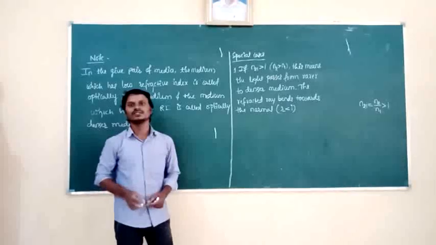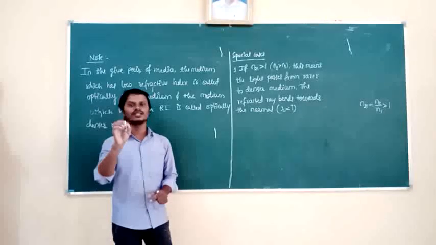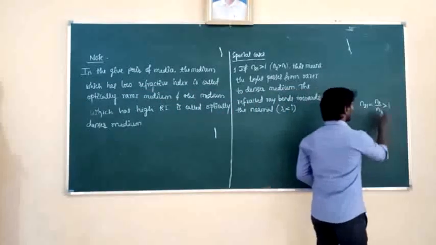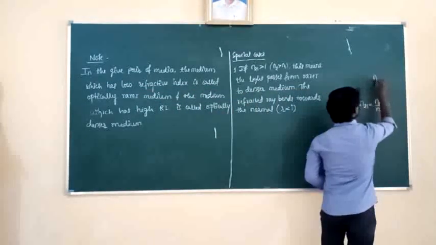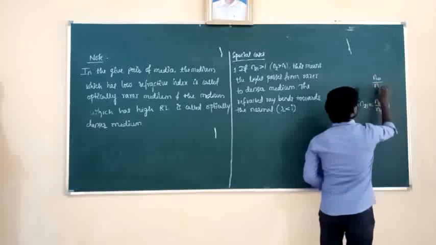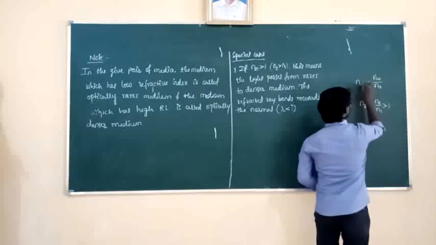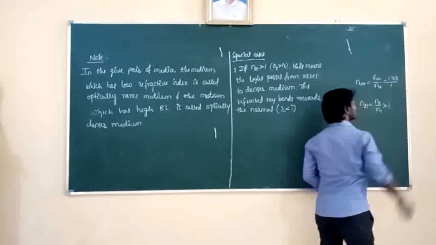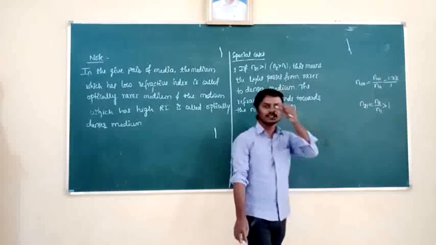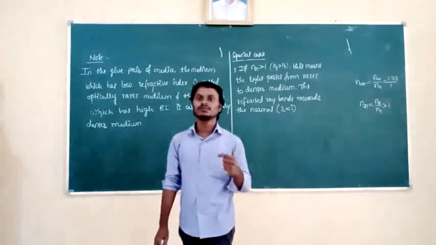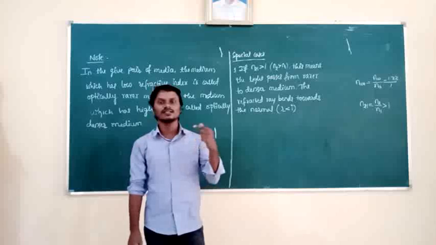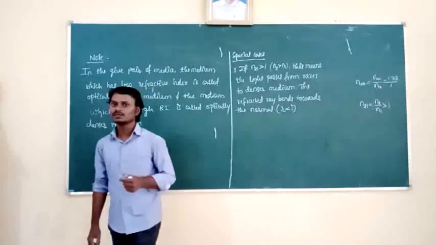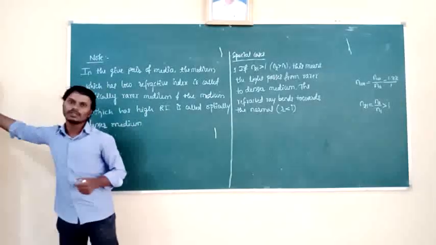So you have to do the calculation by using Snell's law: sin I by sin R equal to N2 by N1. For example, I will take the second medium as water and the first medium as air. Then the refractive index of water with respect to air is 1.33, and the refractive index of air is 1. I will give I as 30, sin 30, then find R. You will get R less than I. So solve that one. But to solve this problem, you need a logarithmic table.